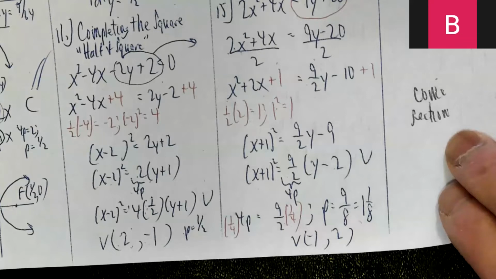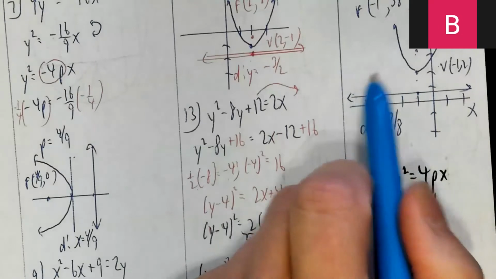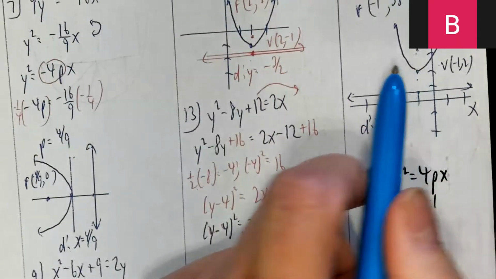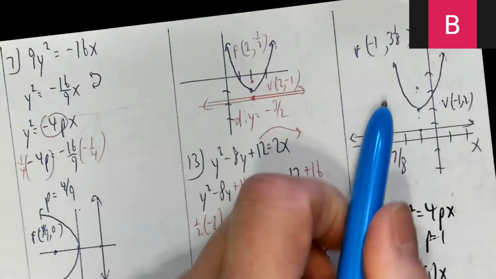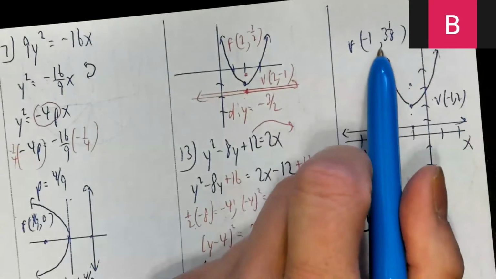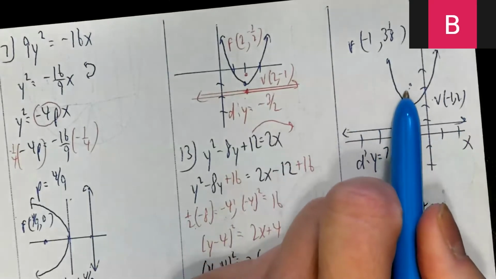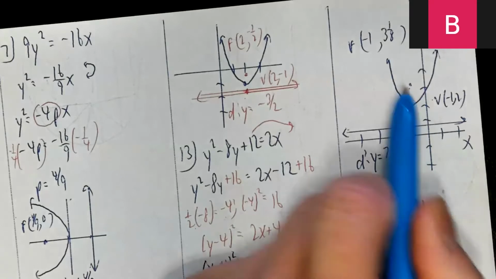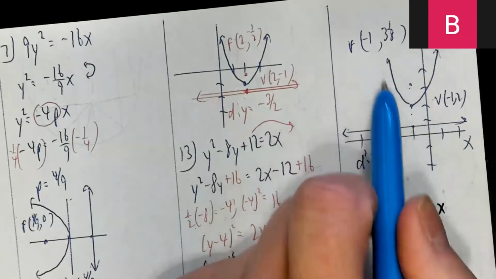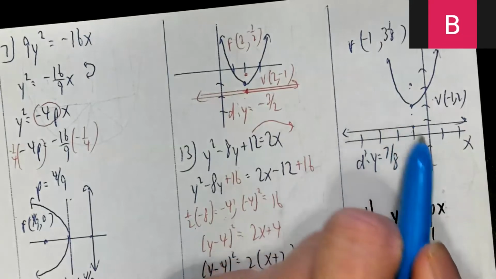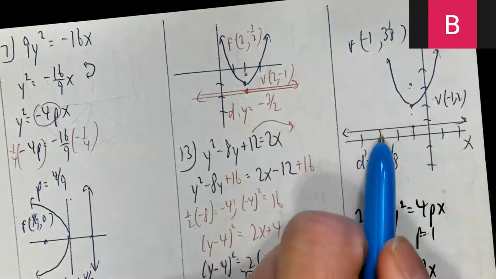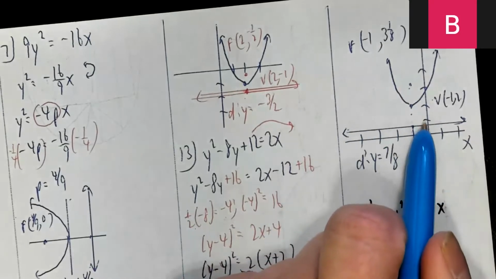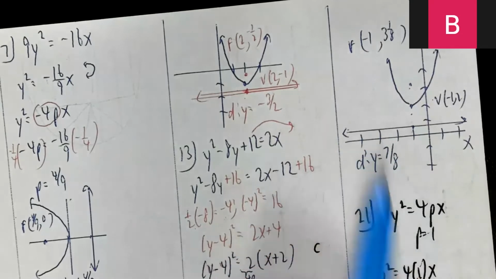Okay, so how do I do that? Set down the vertex at negative 1, 2. It's opening up. And then I go up 1 1/8. So 1 1/8 plus 2 is 3 1/8. So here's my focus. I just drew it a little bit higher than 3. So negative 1 comma 3 1/8. And then I go down 1 1/8. 2 minus 1 1/8 is 7/8. So here's my directrix. I just went a little bit lower than y equals 1. So y equals 7/8 is my directrix.